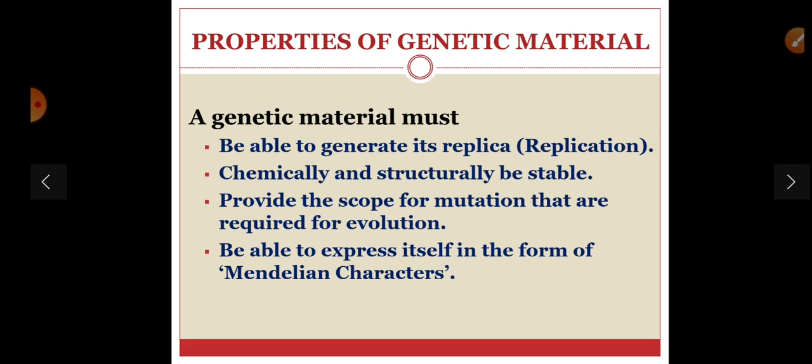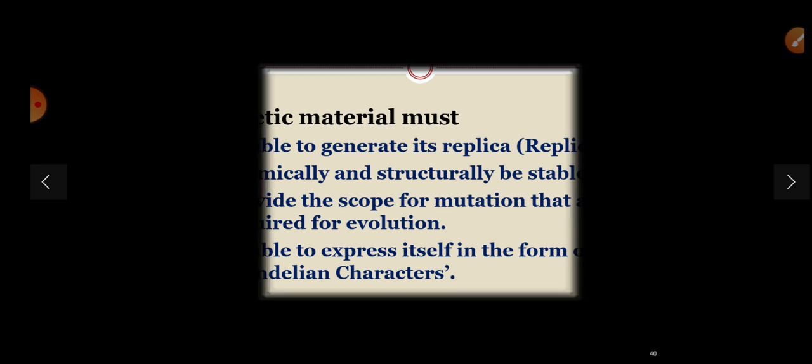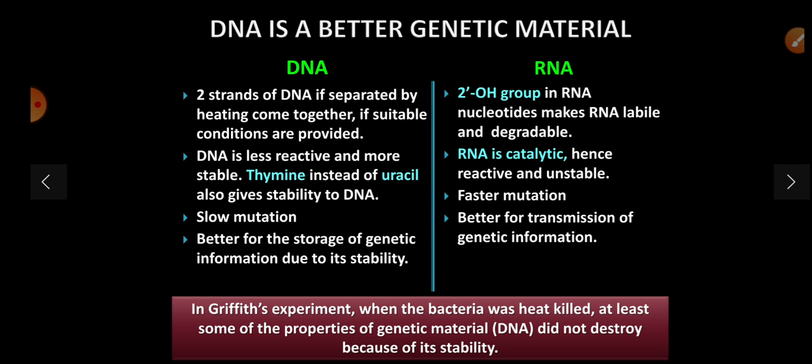Now, properties of genetic material. What are the properties of genetic material? It should be able to generate its replica, that is replication; be chemically and structurally stable; provide the scope for mutation that is required for evolution; and be able to express itself in the form of Mendelian characters. If it has all these properties, then only we can say that it is a genetic material.